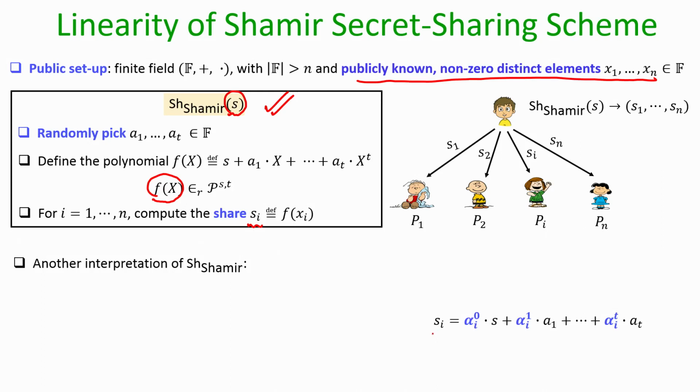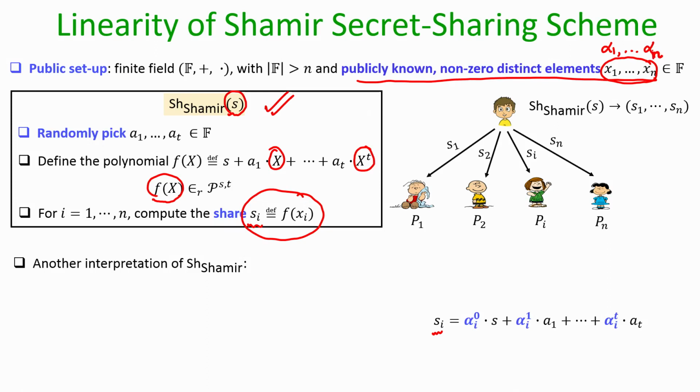And to verify that, notice that the share S of I is computed by evaluating the polynomial at x equal to xi, namely wherever x is occurring I have to substitute x equal to xi, and then only I get the value of Si, right. And okay, so sorry for the typo here. Let me change these publicly known elements to alpha 1 to alpha n, because that is what I am going to use later in my MPC protocols, right.